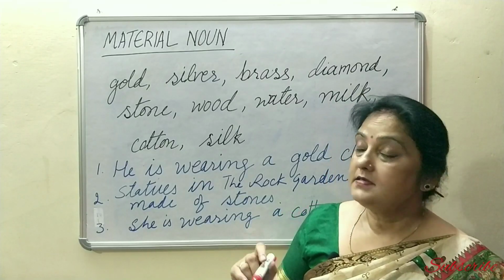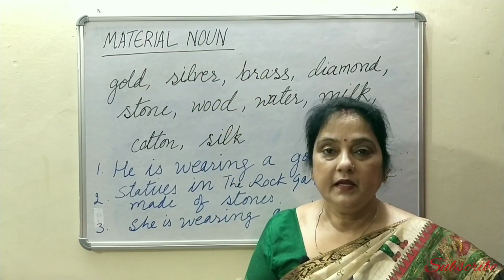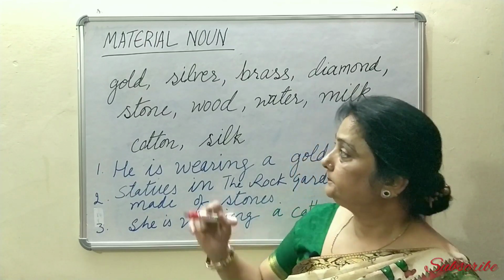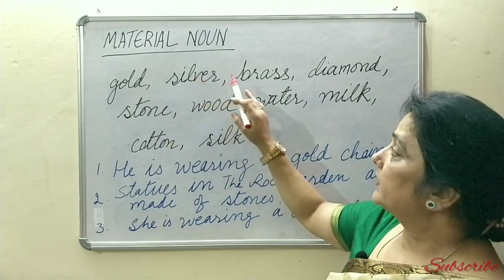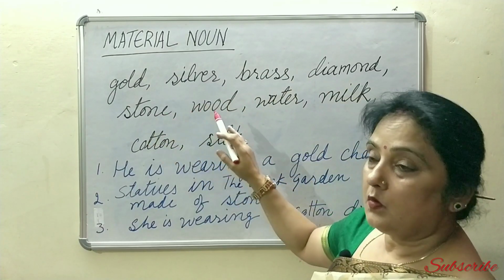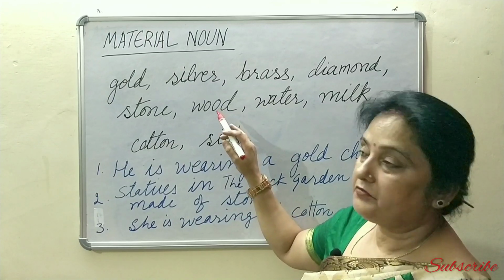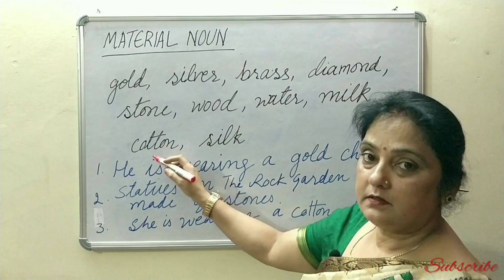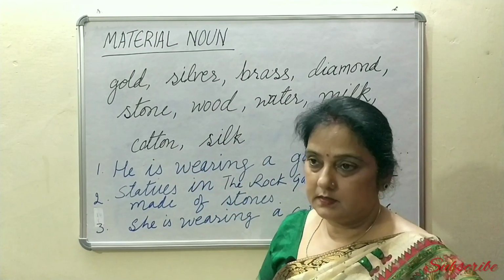The next kind is material noun. Material means any material out of which things are made. For example, gold, silver, brass, diamond, stone. Even wood is a material because we can make furniture out of wood. Water, milk, cotton and silk. All these are material nouns.